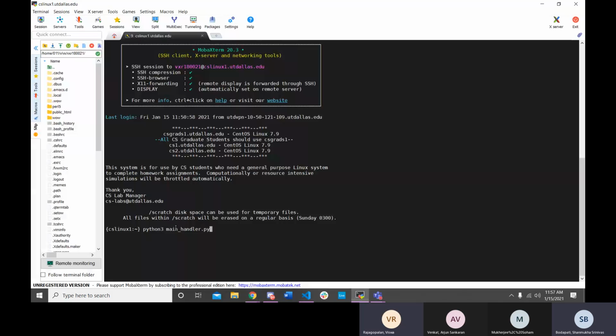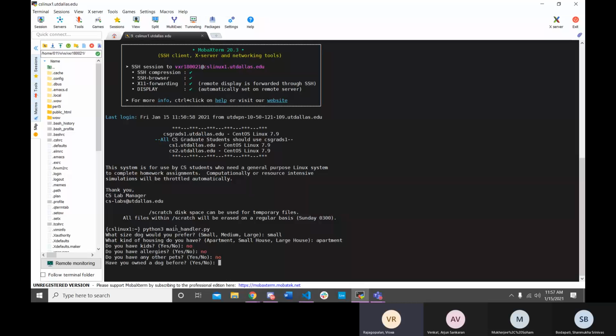Yep, so let's hop on over here to MobaXterm. We can go ahead and run our Python handler, which gives us all the questionnaires that the user fills out. So what size dog would I prefer? I would like a small dog. What kind of housing do I have? I currently am in an apartment. Do I have any kids? I do not. Allergies, also no. Any other pets? No. Have I owned a dog before? I actually have. And how do I feel about the outdoors? I don't really like the outdoors too much. So we're just going to keep that as well.